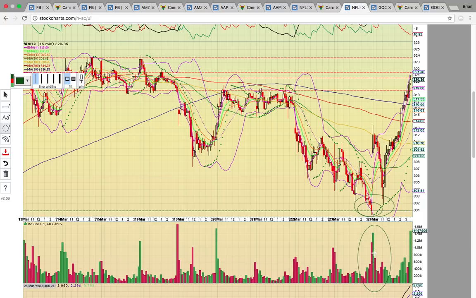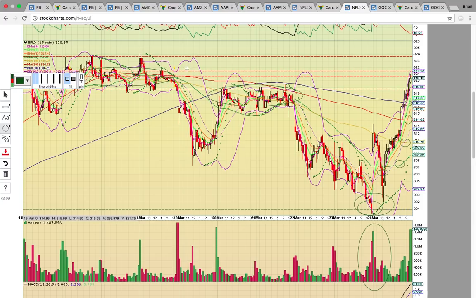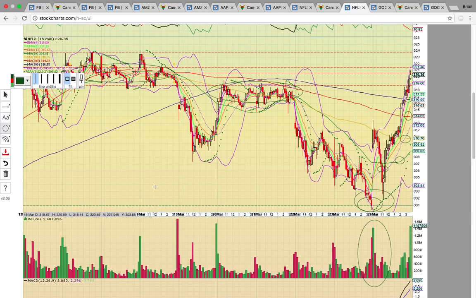There was some big loading down here, and then they really ran it. It got above the middle Bollinger Band, above the 50 simple moving average, the 100 simple moving average, the 200 simple moving average, and the 300 simple moving average. It busted above all those levels, and then it busted above high close resistance from the 20th and the 21st, and then now it's hitting over here on the resistance zone from back here between the 14th and the 16th,